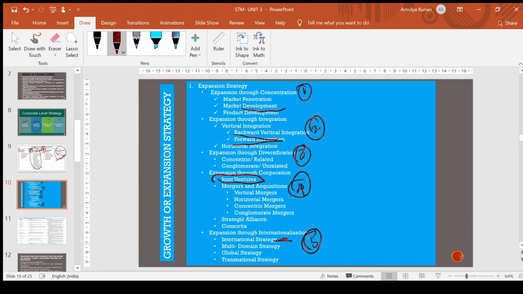For example, KFC is one of the best examples of transnational strategy, wherein they have come up with breakfast options which are low cost and at the same time customized. So these are the different strategies which come under expansion strategy. Today what we have dealt with is the four types of corporate level strategy: stability strategy, expansion strategy, retrenchment strategy, and combination strategy. And in expansion strategy, the different strategies are expansion through concentration, integration, diversification, cooperation, and internationalization, and we have dealt with all of these.